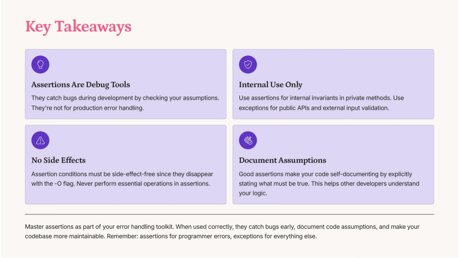Assertions are crucial debug tools, catching bugs by verifying assumptions during development. They're not for production error handling. Use them internally for invariants, not for public application programming interfaces. Ensure assertion conditions are side effect free, as they vanish with the O flag. Document assumptions clearly to enhance code understanding and maintainability. Master assertions for early bug detection and robust code.